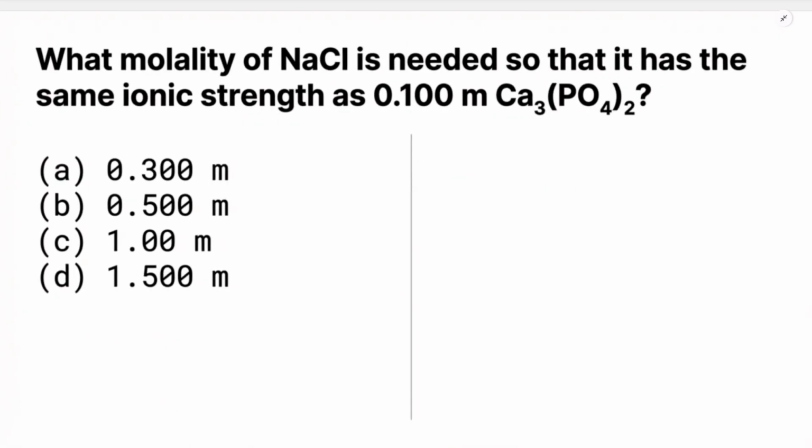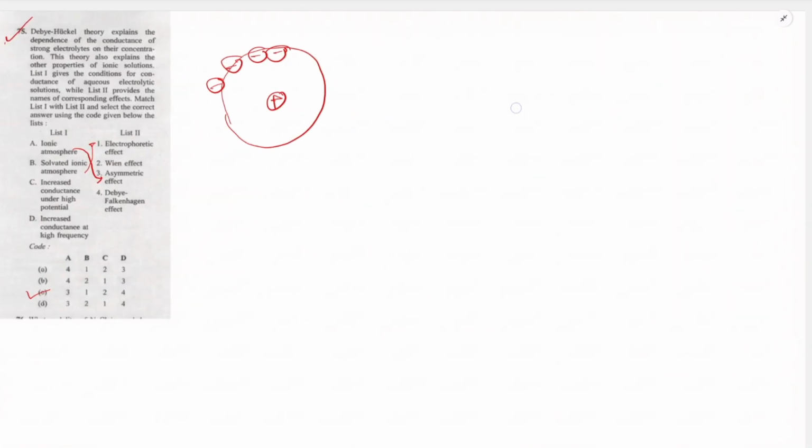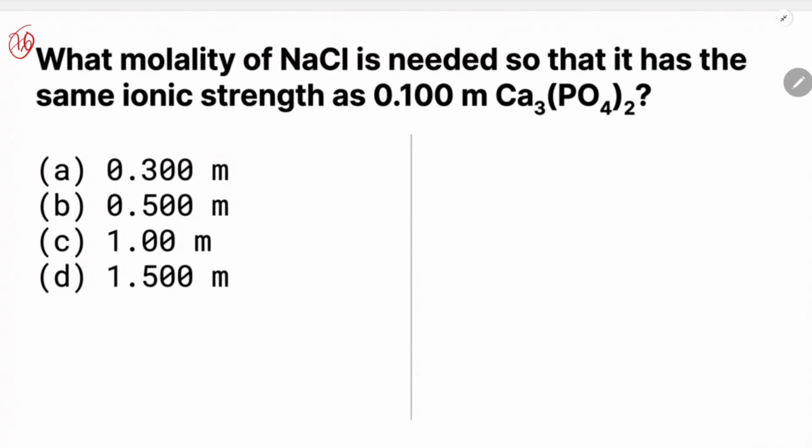Now in the next question, this question number 76. What is the molality of NaCl needed so that it has the same ionic strength as this? So you have to first determine the ionic strength of calcium phosphate. So first of all, let's see the dissociation.